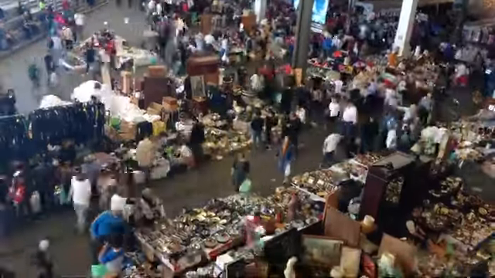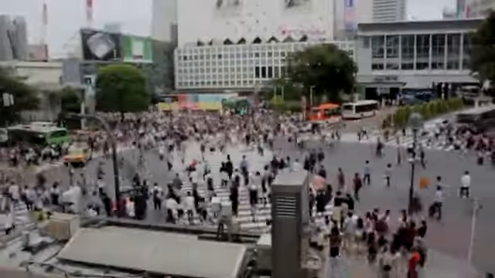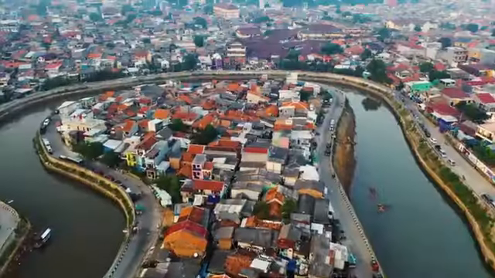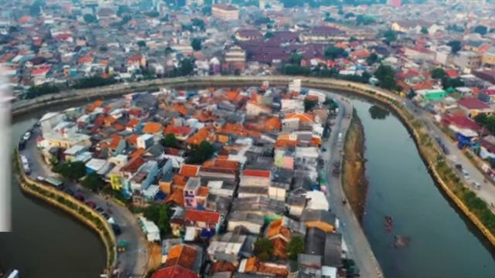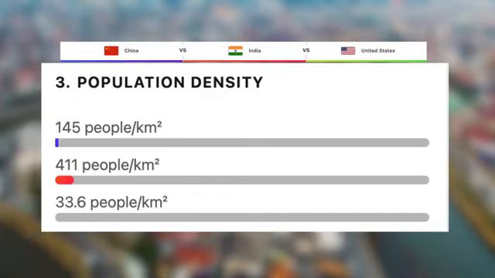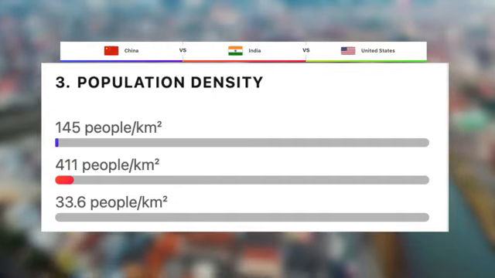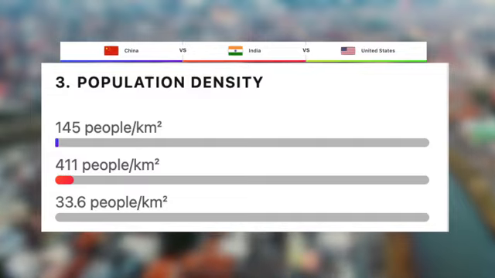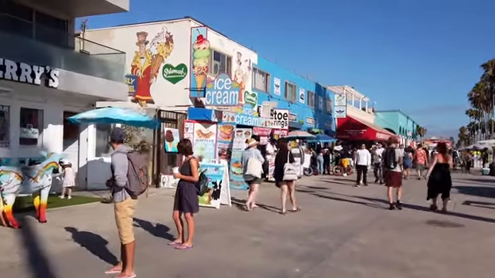Population is subjective, so it's hard to give a winner here. So instead, we'll look at population density. The lower here, the better. Population density shows how cramped or spread out inhabitants are. Cities or countries with high population densities can be considered overpopulated, which can be a problem if the infrastructure is underdeveloped. So China has around 145 people per kilometre squared, India 411, and the USA 37. So this is a clear win for the US, with India having by far the most dense population and then China sitting in between.